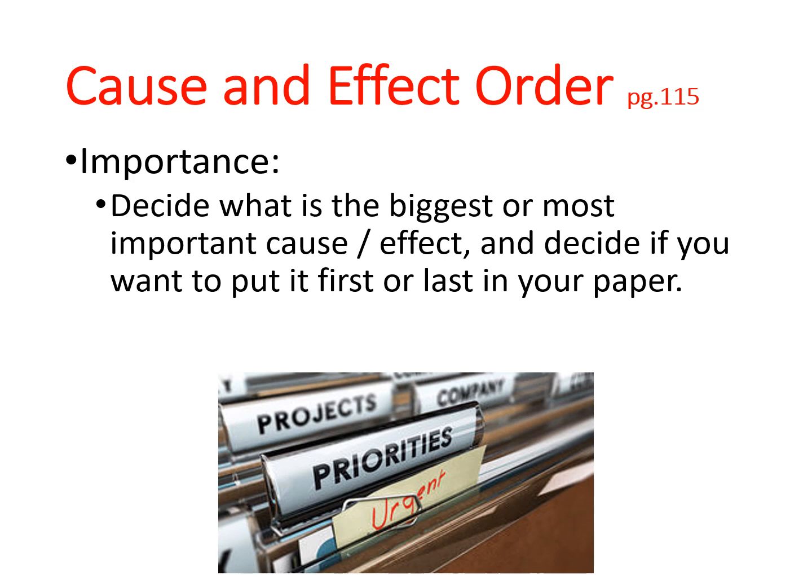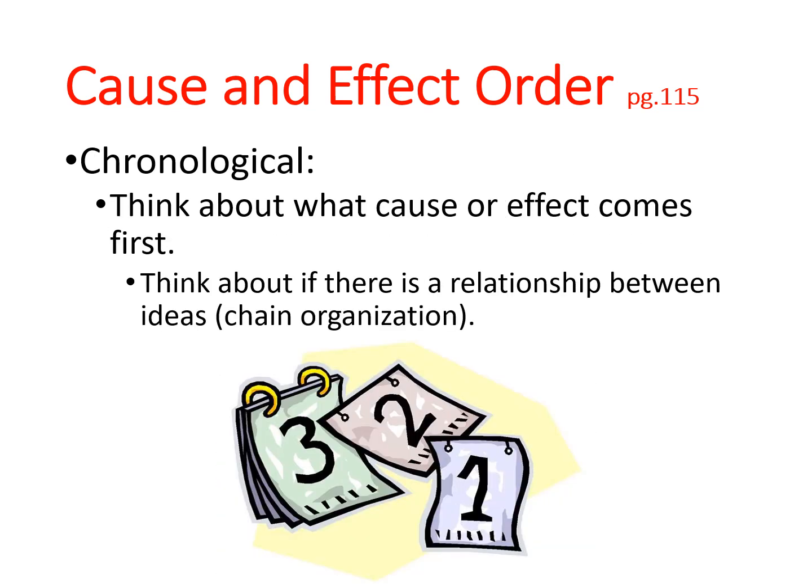Usually when we think of logical order for cause and effect, there's usually two methods. The one is by importance. You have to decide what is the biggest, the most important cause or the most important effect that you're talking about. The other method is chronological. We do this quite often with a cause and effect chain, right? This happens first, leads to this second, which leads to this third. So you can decide whatever is the best way to logically present your information for cause and effect.